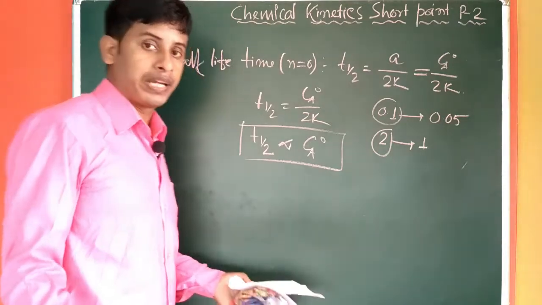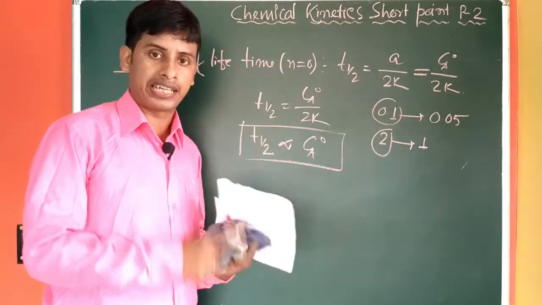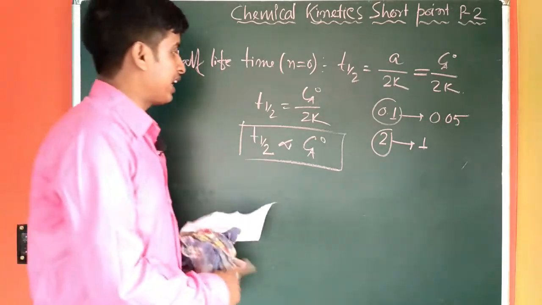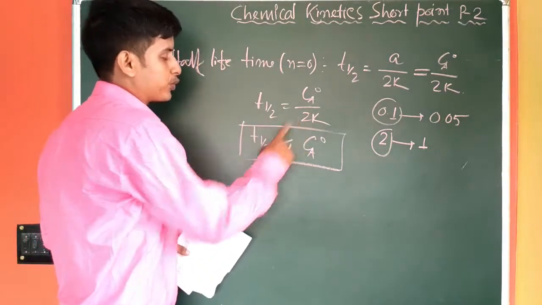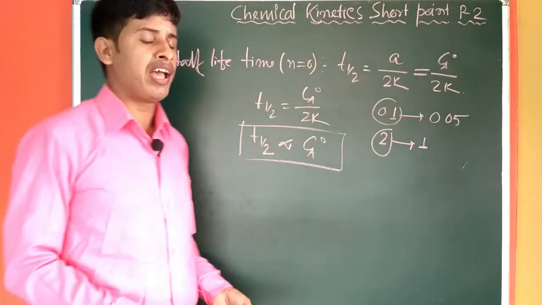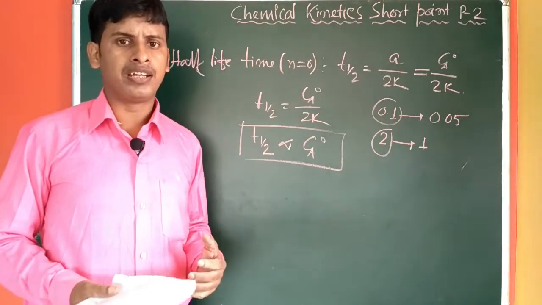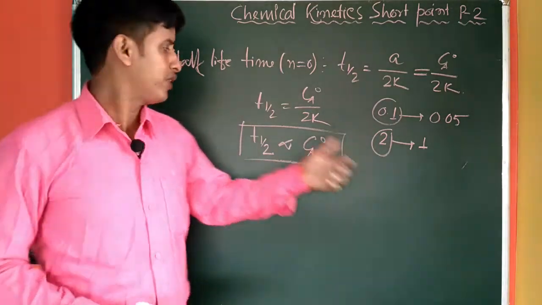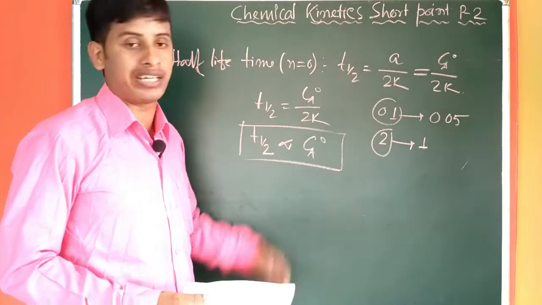And for all types of reaction, whether first order, second order, third order, or zero order, T half is inversely proportional to K, and this is expected because a higher value of K indicates higher speed to get to half of its concentration. So it is inversely proportional to the rate constant.